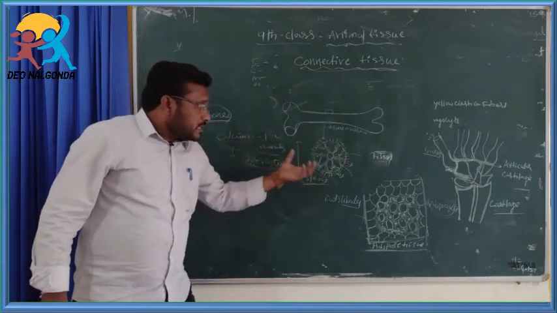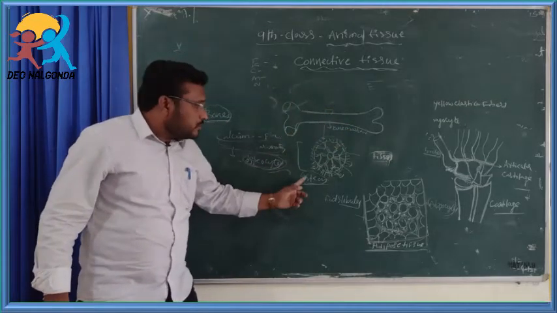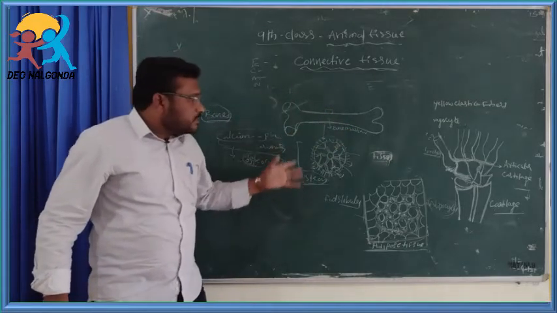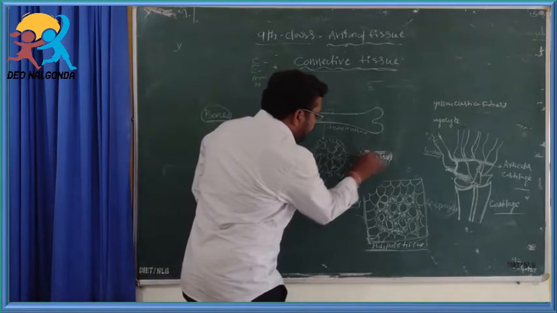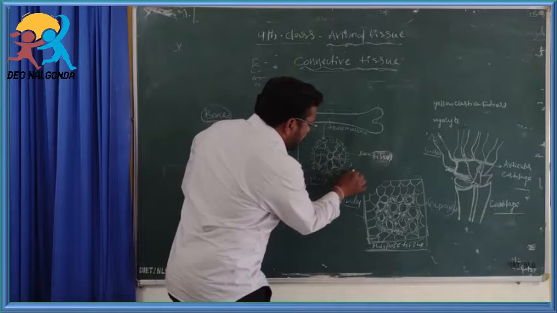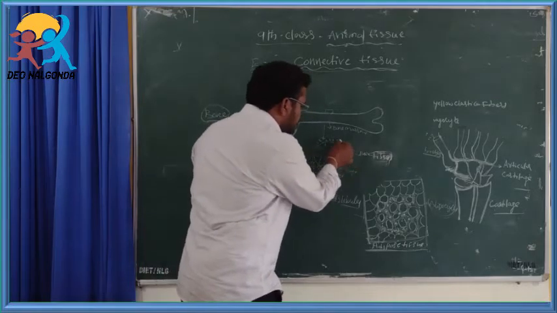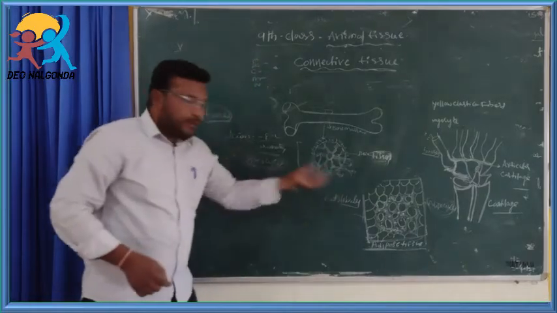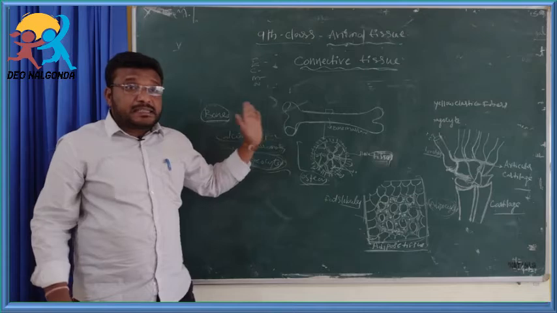The structural and functional unit of the bone tissue is called the osteon. An osteon is made of the Haversian canal, osteocytes, blood vessels, nerves, and connective fibers.